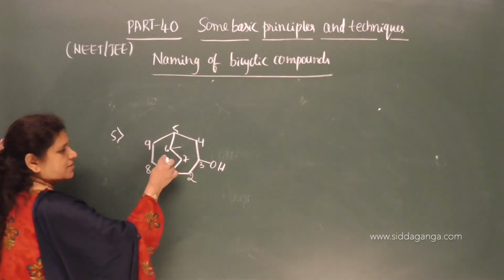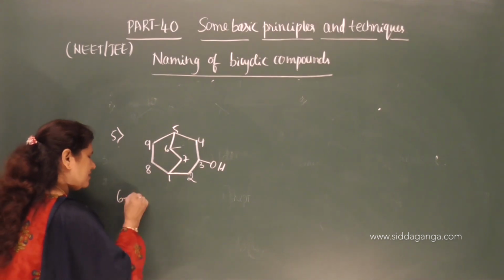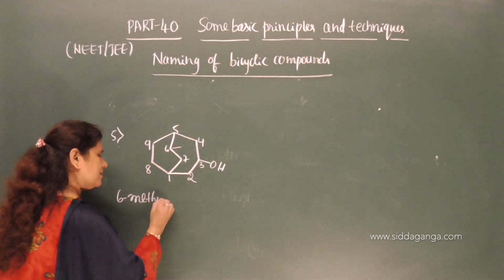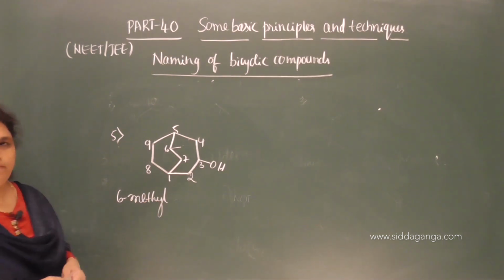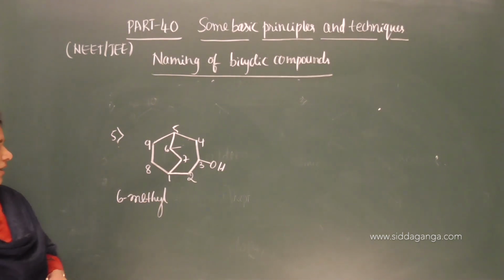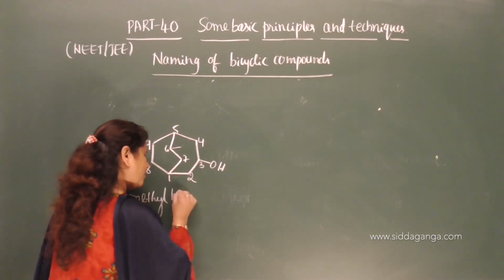Now what is the prefix? 6-methyl. On the 6th carbon we have a methyl group, 6-methyl bicyclo.